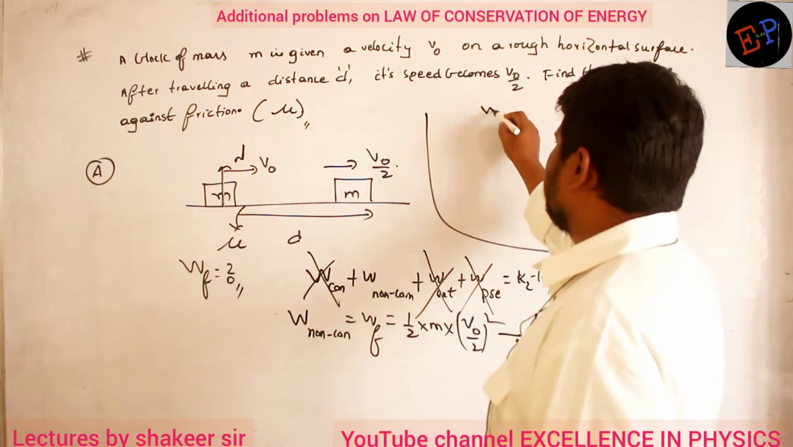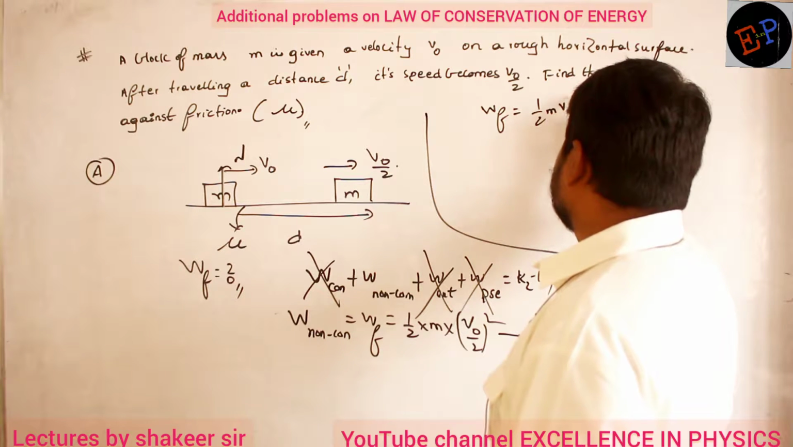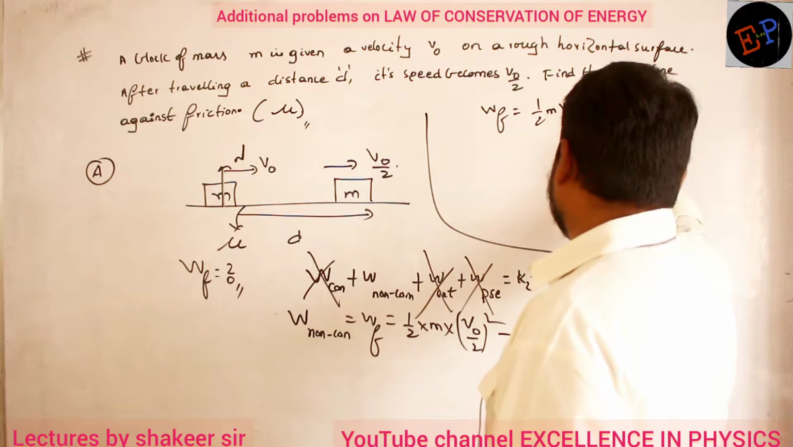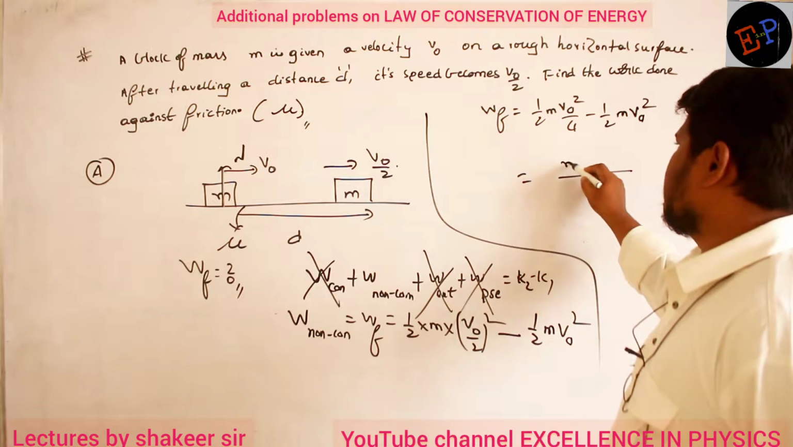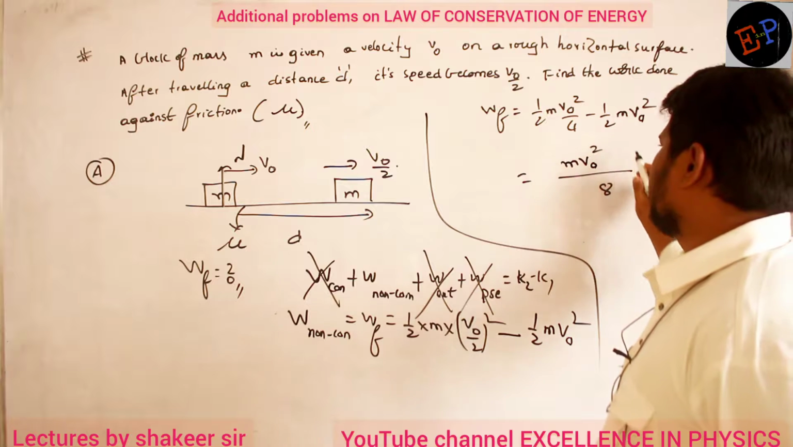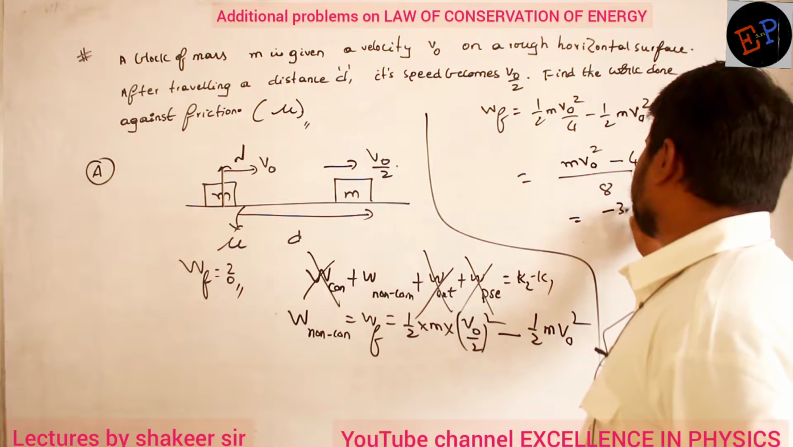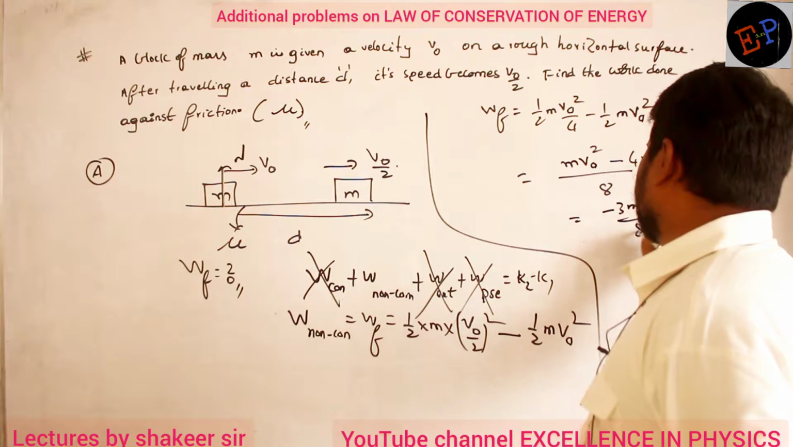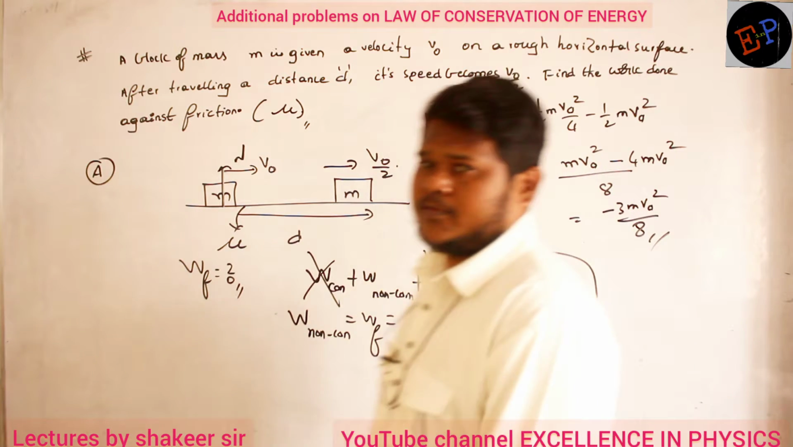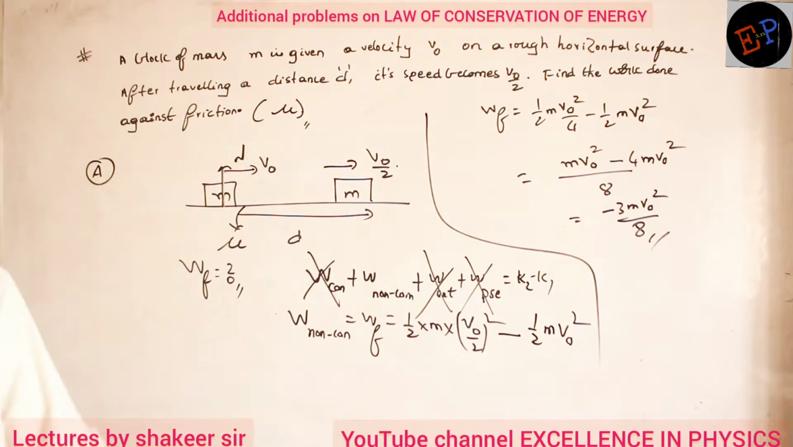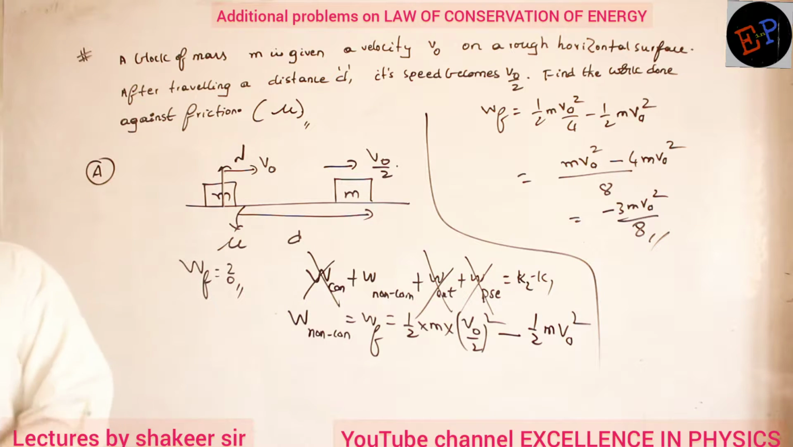So work done by friction is how much? It is half m v naught square by 4 minus half m v naught square. Taking LCM 8, it is m v naught square minus 4 m v naught square, so minus 3 m v naught square divided by 8. That is our answer, the work done by friction. Is it clear? Very simple. Just by using the law of conservation of energy, we have done this problem.